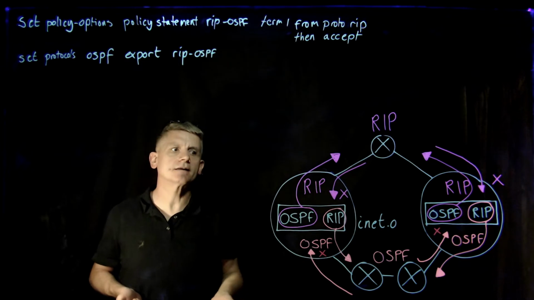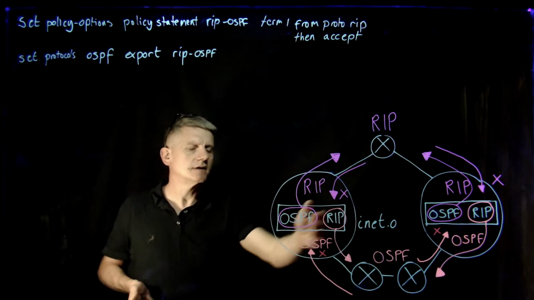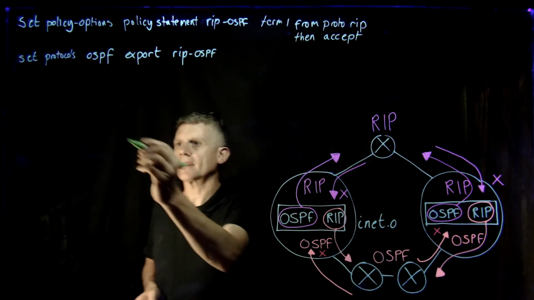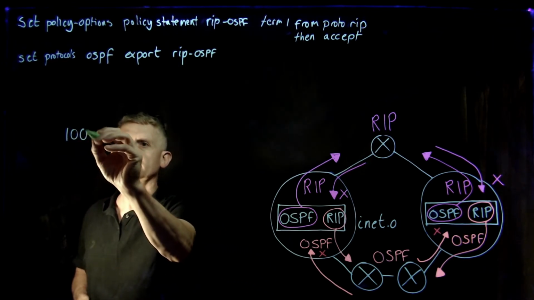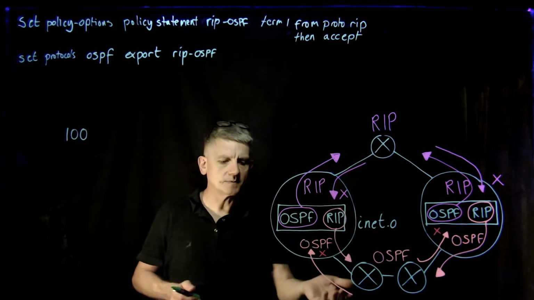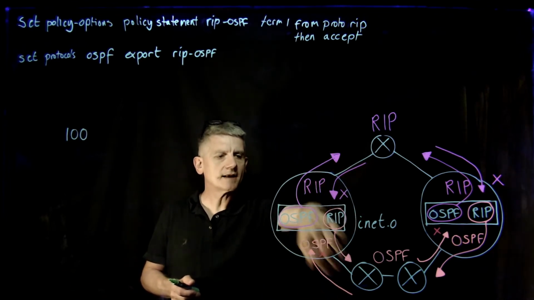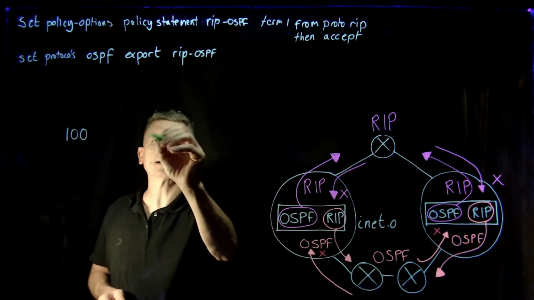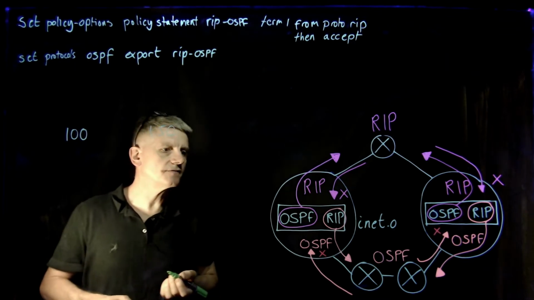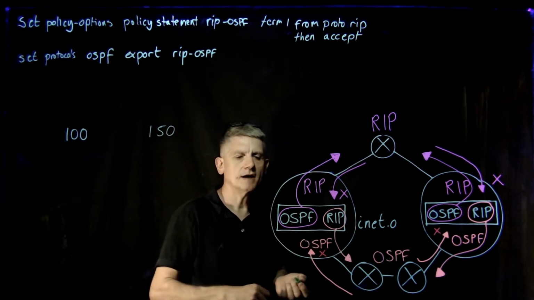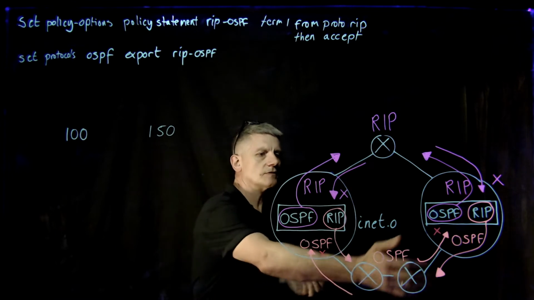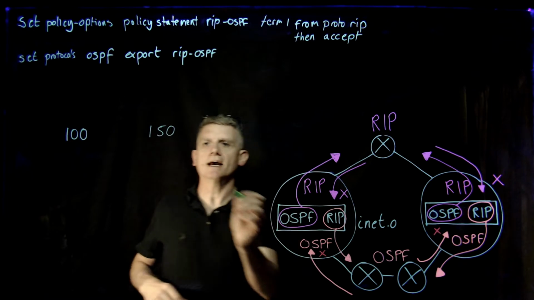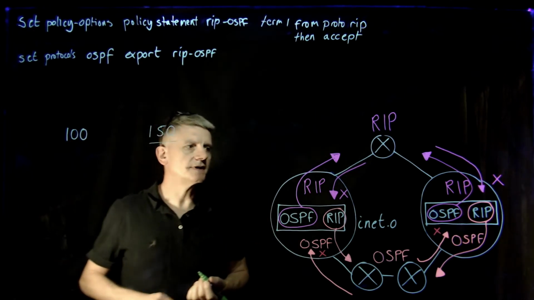So let's just take a little look at this and let's see what would happen. A RIP in a Juniper router has a preference value of 100. Okay. Admin distance 120, preference value of 100. As that comes out as an OSPF export, that's going to be marked as a preference of 150 because it's an OSPF external route. That will flow across to the other ASBR, and that will be coming in to the OSPF database as a preference of 150.